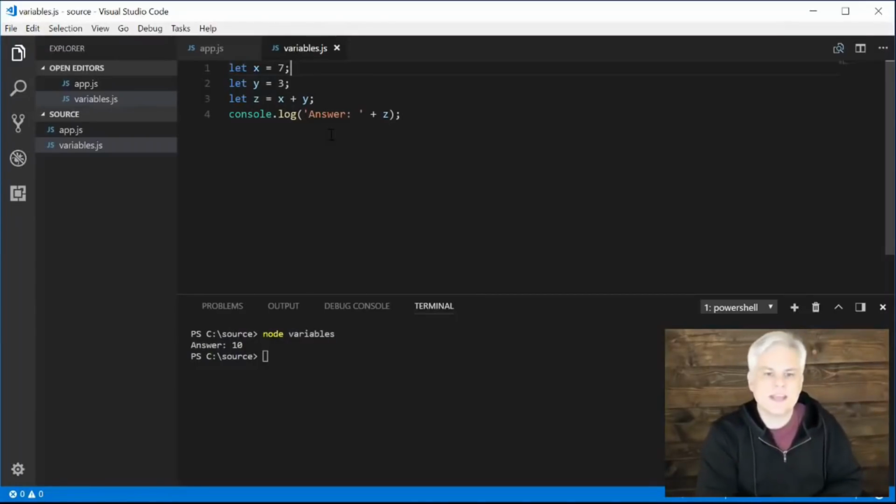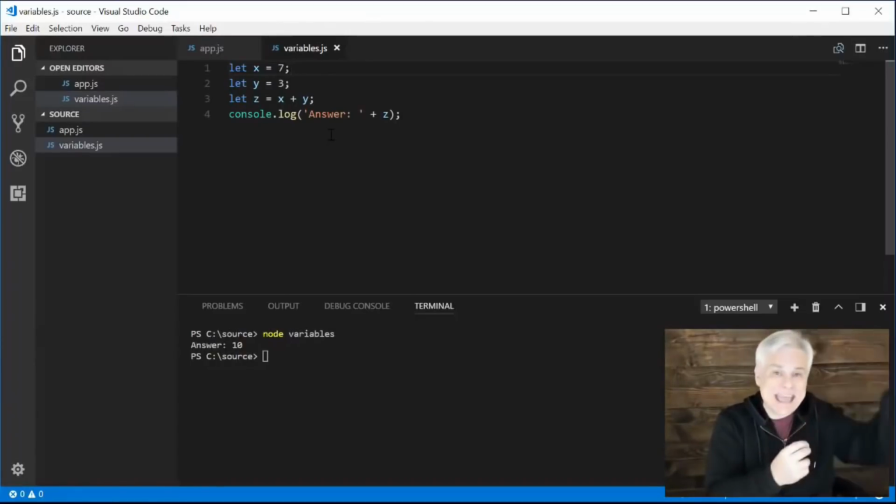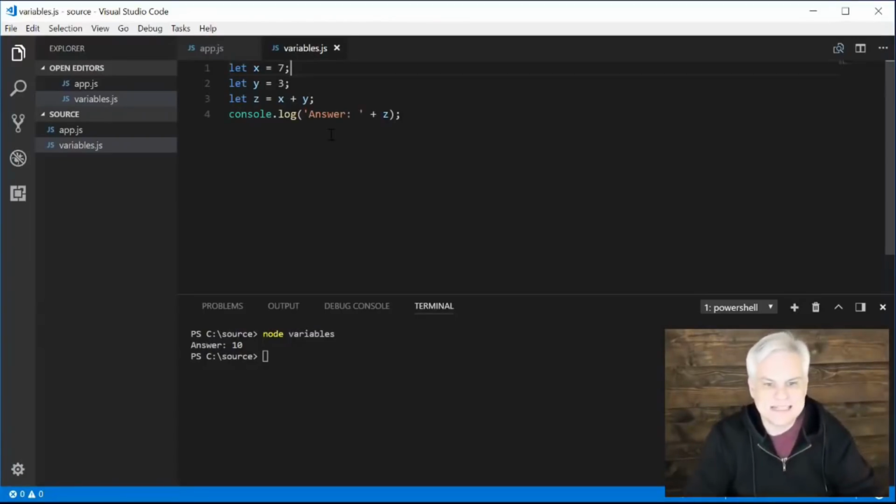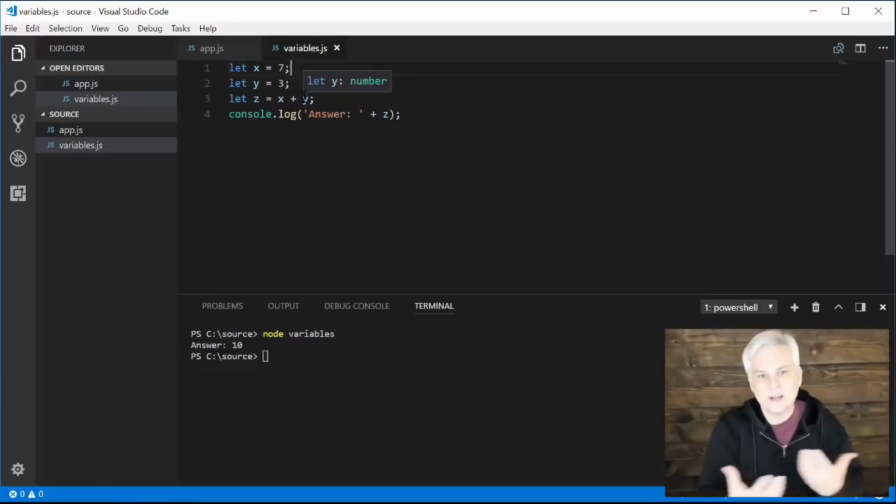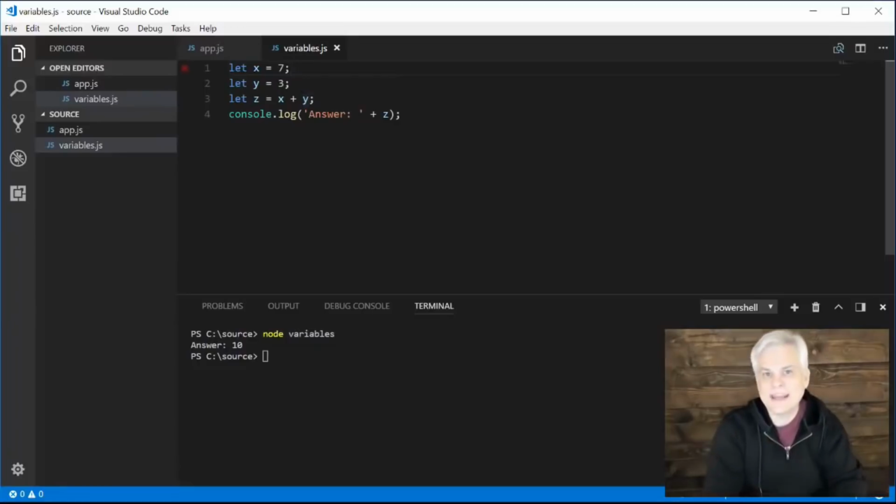So that's the first part of it. And then the second part is the name of the variable that we want. So we're requesting that an area of storage, a unit of storage, is assigned to our application where we can put things. But how do we reference that? Again, it needs a name so that we can get the values and put new values in memory, all right? And so that's usually called an identifier. We want to declare a new variable with the identifier of x, and we're going to talk about naming our identifiers, naming our variables. There's some rules and some conventions that we need to follow as developers. All right, we'll come back to that at the very end of this lesson.